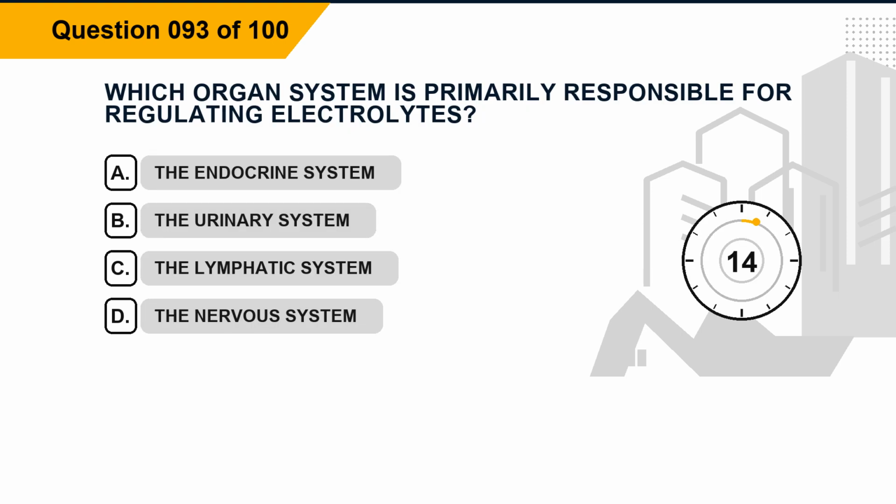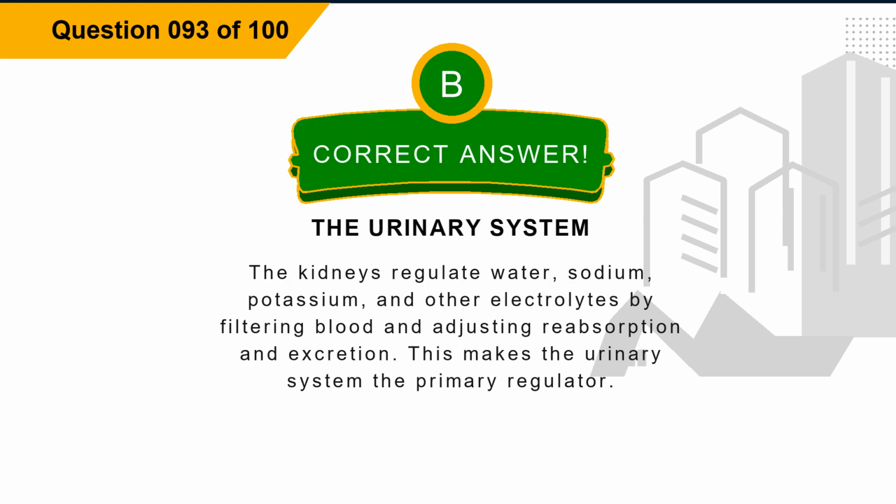Question 93. Which organ system is primarily responsible for regulating electrolytes? Option A, the endocrine system. Option B, the urinary system. Option C, the lymphatic system. Option D, the nervous system. The correct answer is option B, the urinary system. Explanation. The kidneys regulate water, sodium, potassium, and other electrolytes by filtering blood and adjusting reabsorption and excretion. This makes the urinary system the primary regulator.